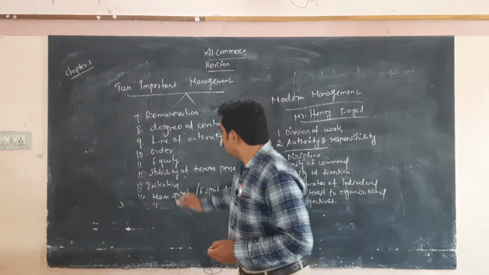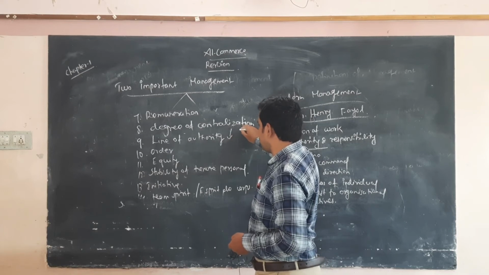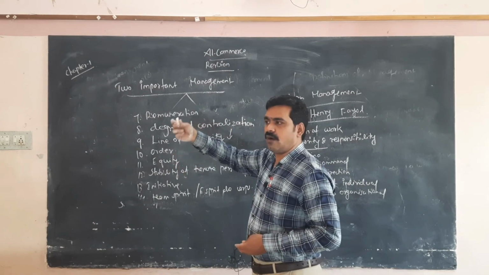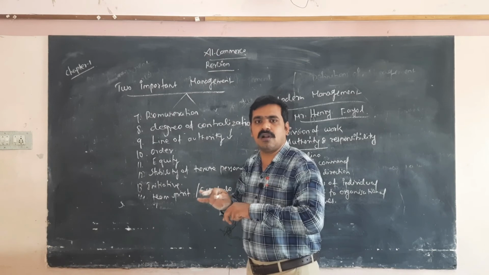Line of authority: there is an order of levels. First top level, middle level, lower level. That is the line of authority. Order means the order that comes from the higher management. Equity means equal importance to all the workers.